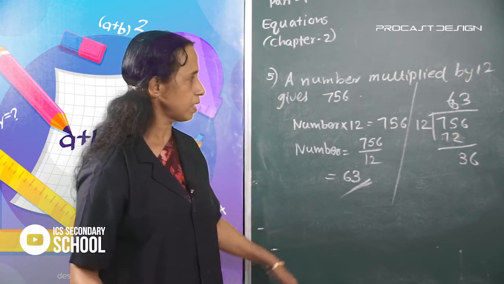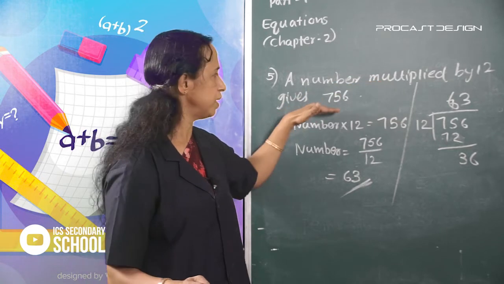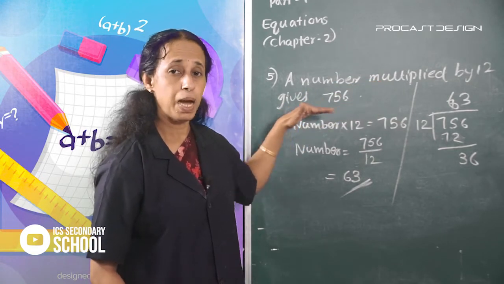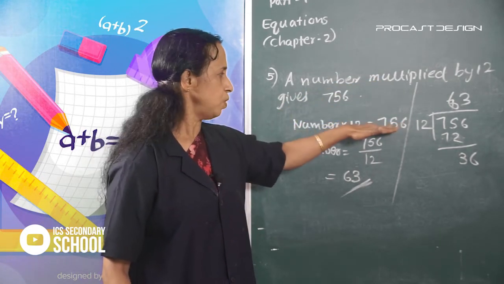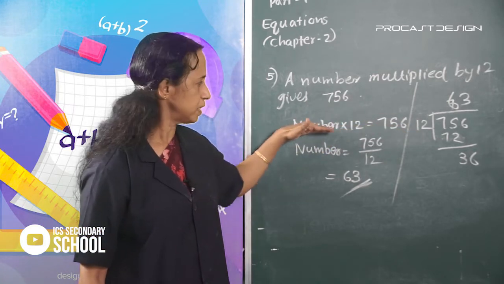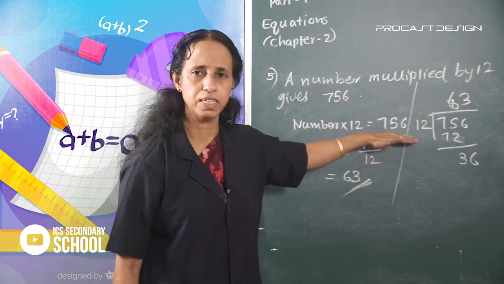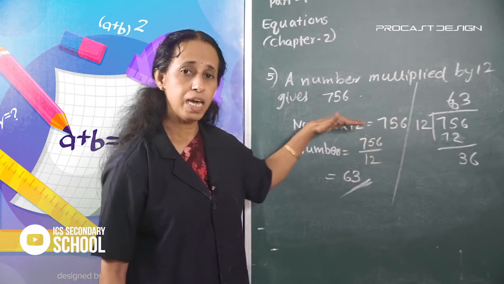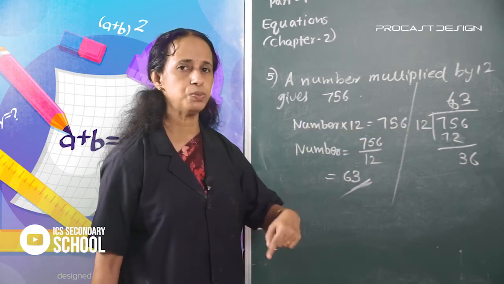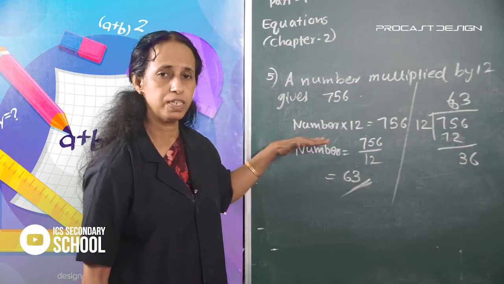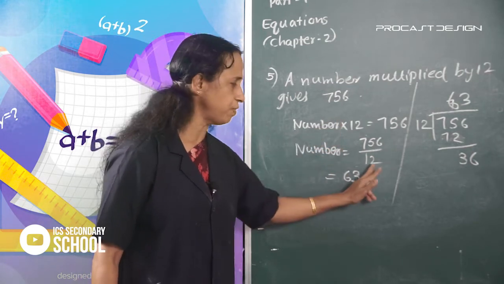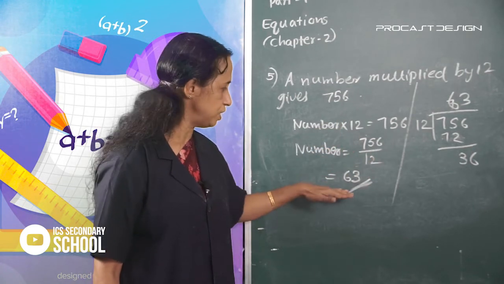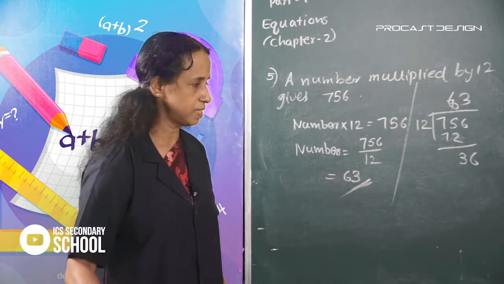A number multiplied by 12 gives 756. This can be written as number into 12 is equal to 756. Here is multiplication, so change this into division. The number is equal to 756 by 12, which is 63. That is the answer.